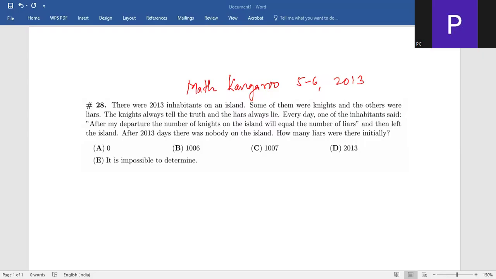Hello friends, today we will be doing Math Kangaroo level 5 and 6 year 2013. Question number 28. This question was sent to me by one of my subscribers. So hence I'm posting the solution here.